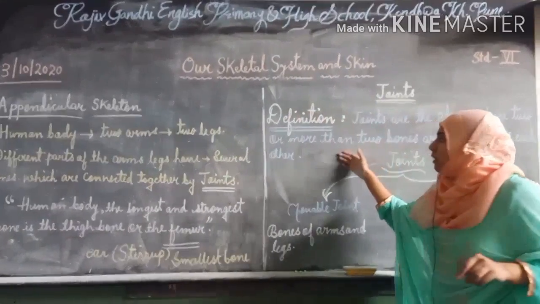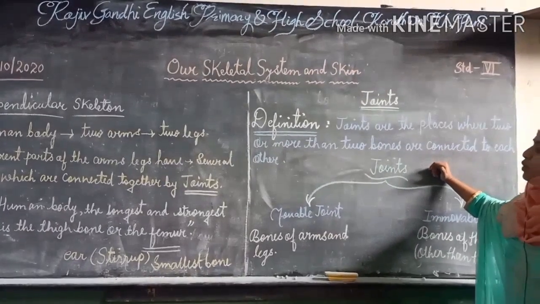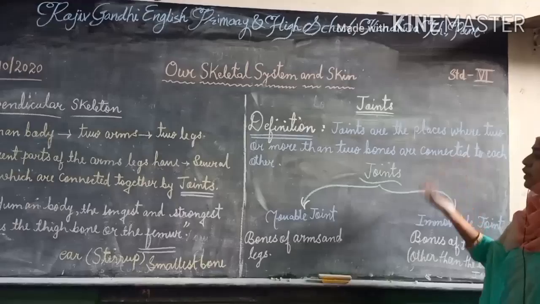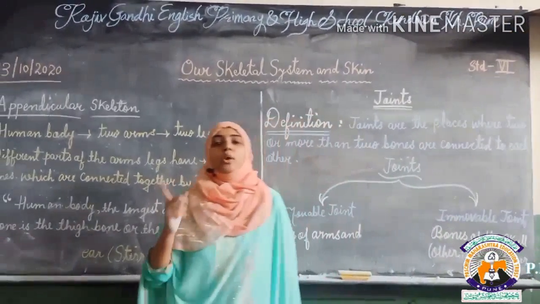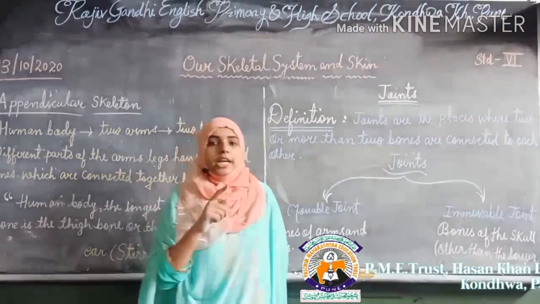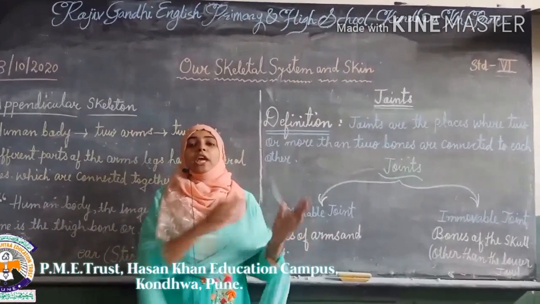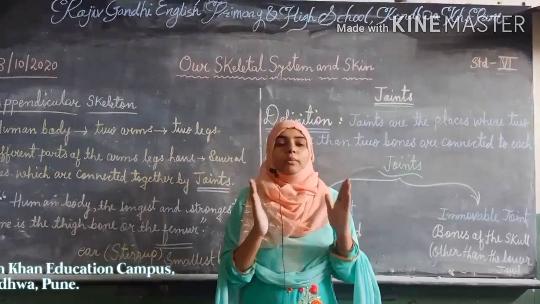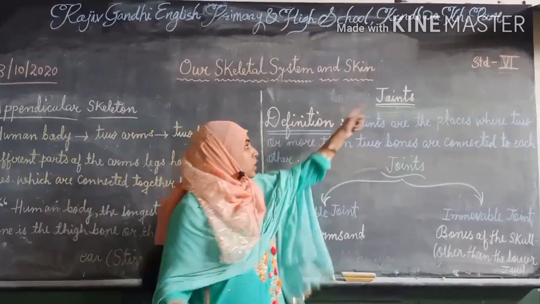Now coming to the bookish language. Joints are the places where 2 or more than 2 bones are connected to each other. Okay, joints क्या होते हैं? Where one or more bones are connected to form an interconnection, यानी कि दोनों एक दूसरे से कनेक्ट होते हैं और फॉर्म करते हैं एक जॉइंट. Okay, so that is known as a joint.